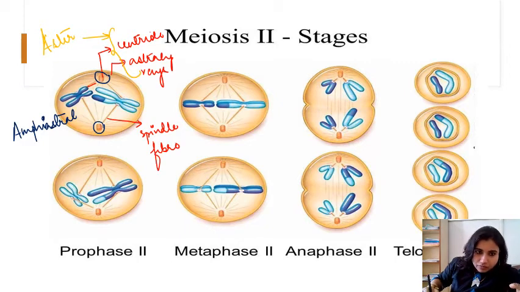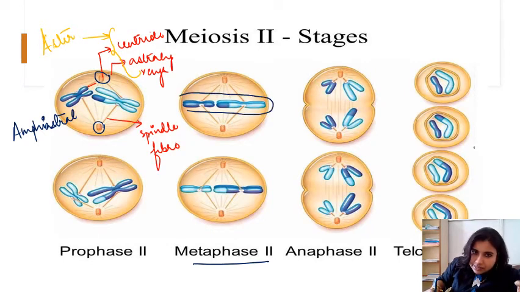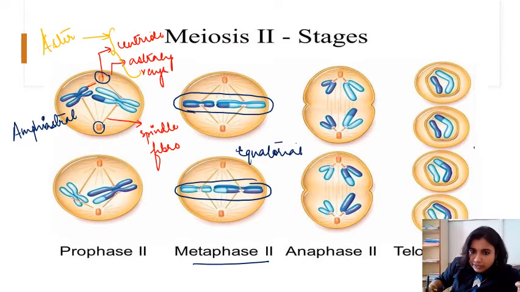Next, let's move to metaphase 2. In metaphase, it is very similar to mitosis. So what will happen? All the chromosomes get aligned at the center of the cell, and the chromosomes aligned at the center of the cell, we call it the equatorial plate. We call it what? The equatorial plate, right? So the chromosomes get aligned at the center, which we call the equatorial plate.